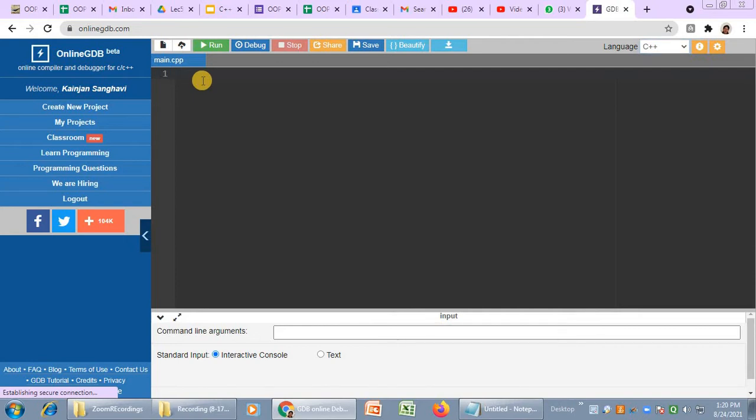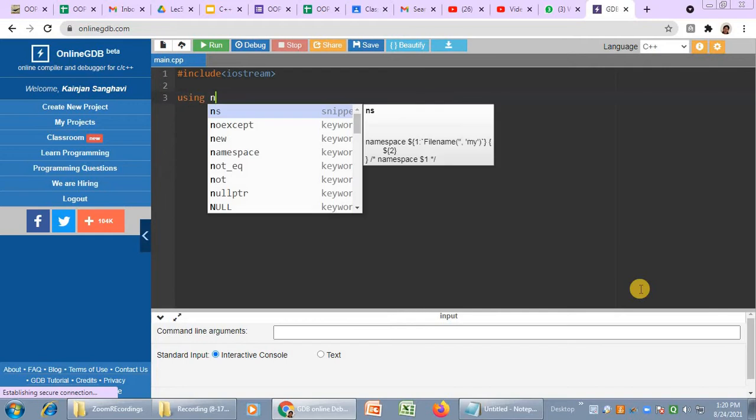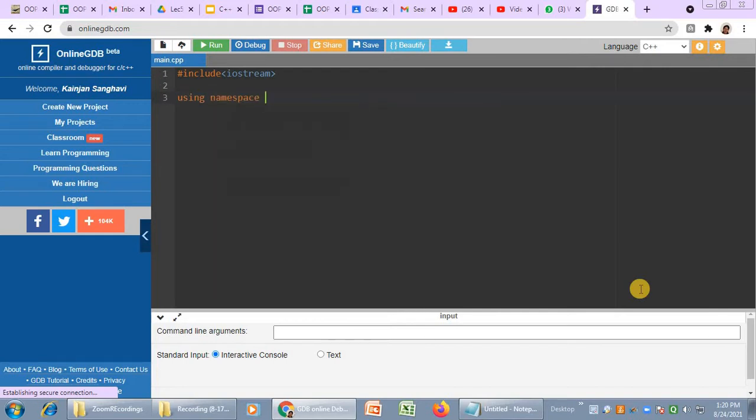The very first thing in the structure is the inclusion of the header file. So I include the header file with hash include. To perform input output operations, I include the header file named iostream. After that, to make the namespace work as a directory, I use using namespace std, semicolon. Remember the semicolon at the end of the statement.